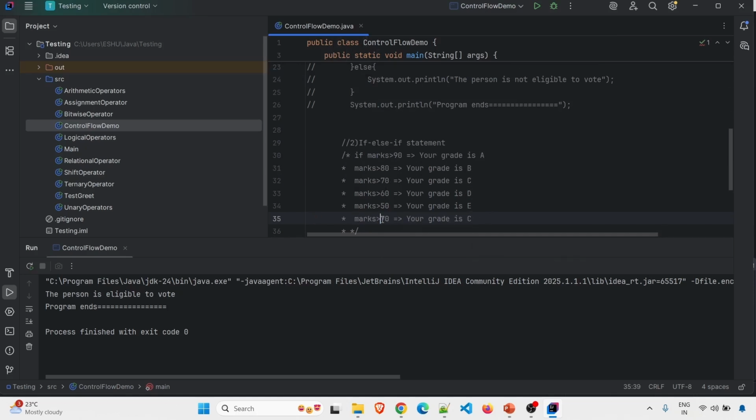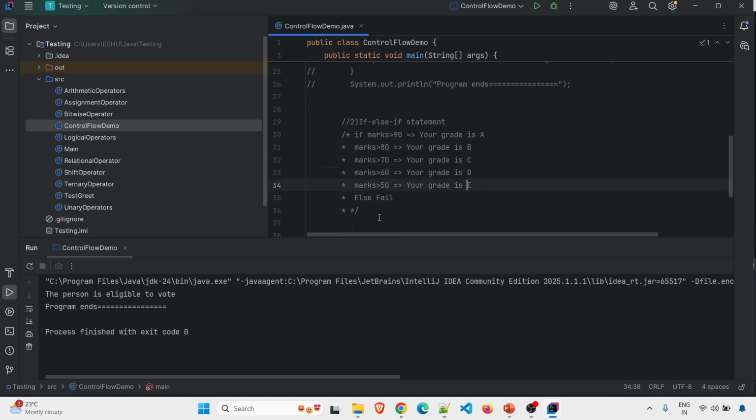Marks greater than 40, grade is F. So I will just print if any other marks, else fail. Okay. So my requirement is if student's marks is greater than 90, I have to print grade is A. If greater than 80, I have to print B. Greater than 70, C. Greater than 60, D. Greater than 50, E. Else he is failed.